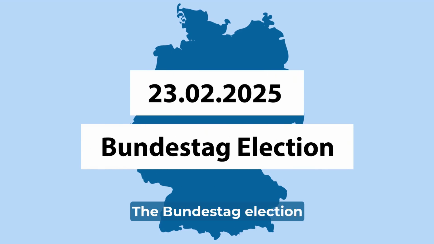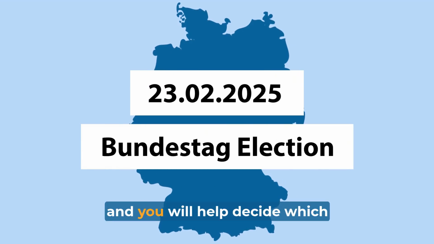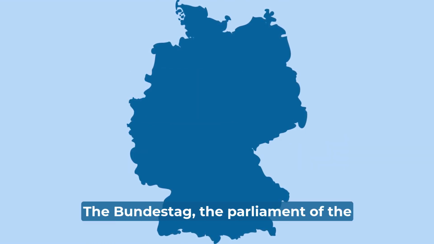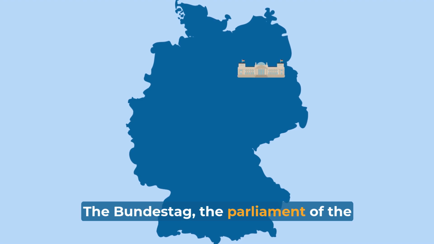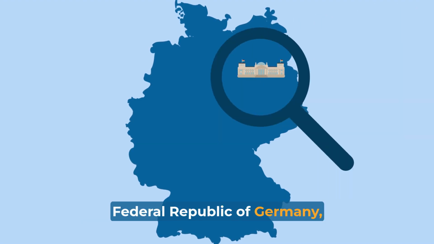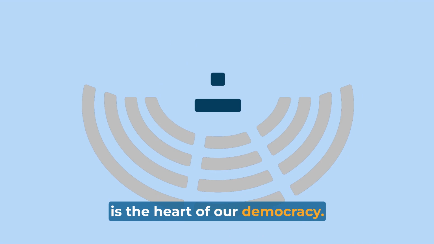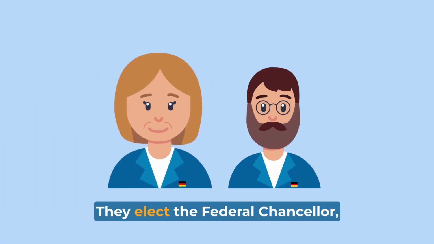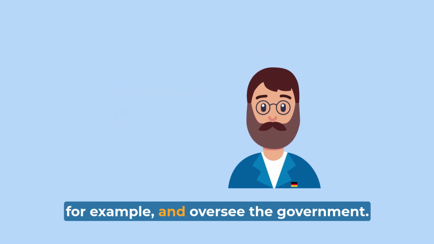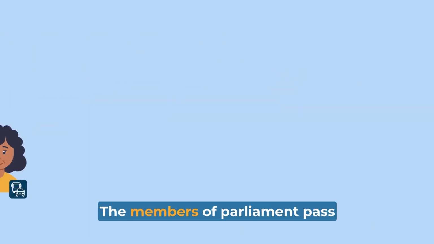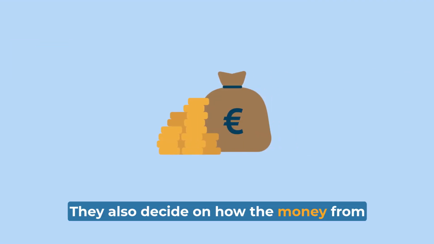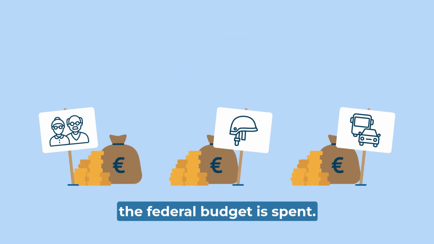The Bundestag election is on February 23rd, and you will help decide which representatives will sit in the Bundestag in the future. The Bundestag, the Parliament of the Federal Republic of Germany, is the heart of our democracy. In the future, 630 members will sit here and make important decisions. They elect the Federal Chancellor, for example, and oversee the government. The members of Parliament pass laws for all of Germany. They also decide on how the money from the federal budget is spent.